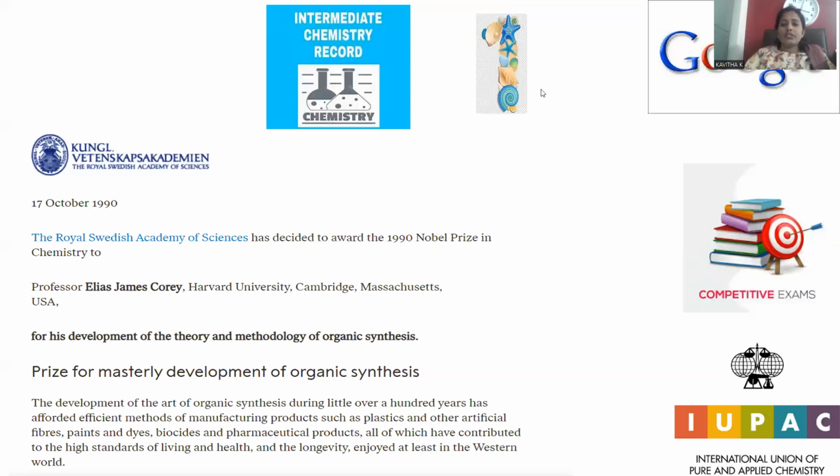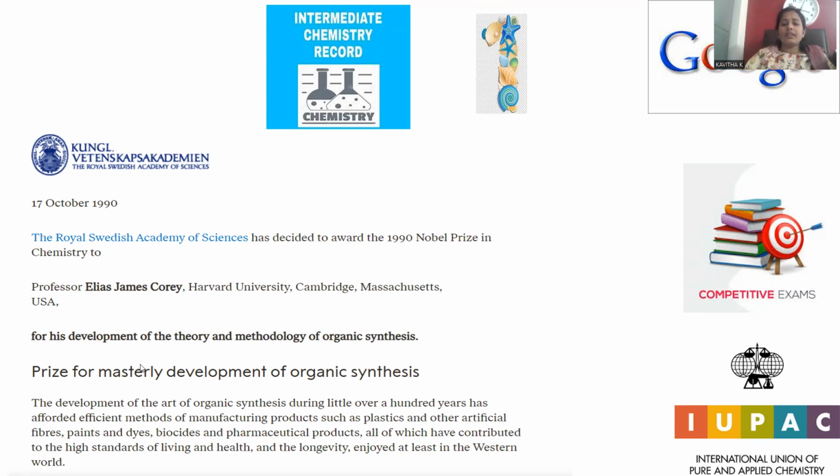Here, question one is related to the Nobel Prize in the field of chemistry. The Royal Swedish Academy of Sciences has decided to award the 1990 Nobel Prize in the field of chemistry to Professor Elias James Corey, Harvard University, Cambridge, Massachusetts, United States of America, for his development of the theory and methodology of organic synthesis, right?